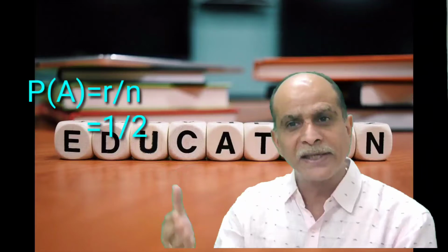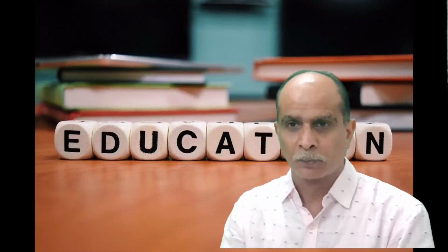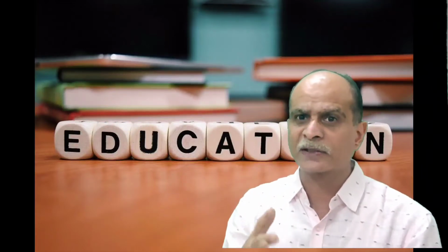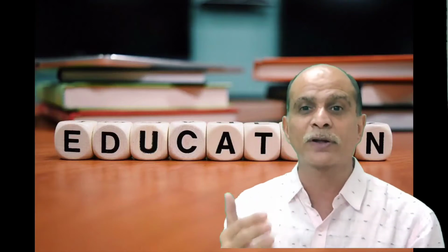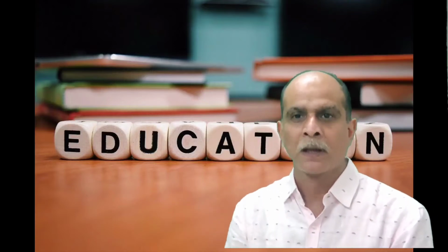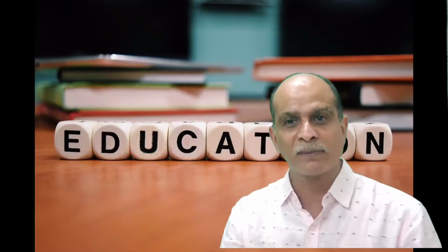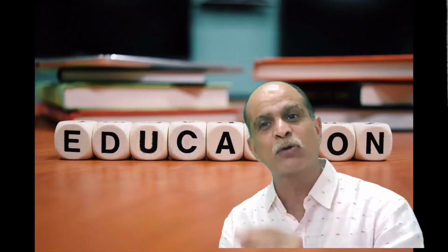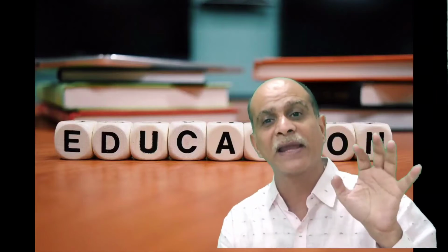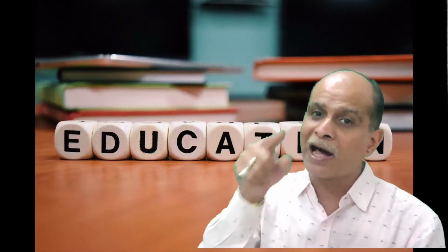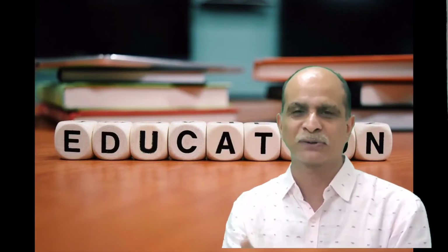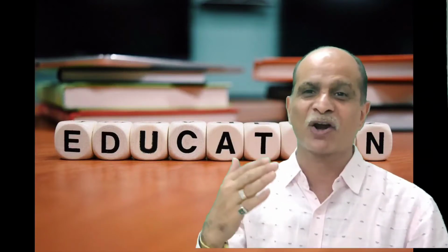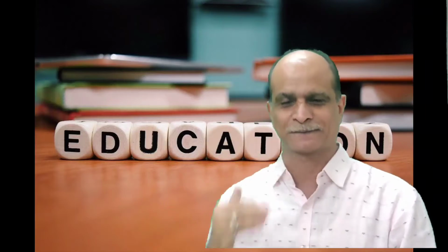We will solve many examples of this chapter, but first of all, let me explain all the concepts of this chapter. The first concept is, what is probability? The formula is P(A) is equal to R by N, where A is an event, R is equal to the number of elements of an event, and N is equal to the number of elements of a sample space.